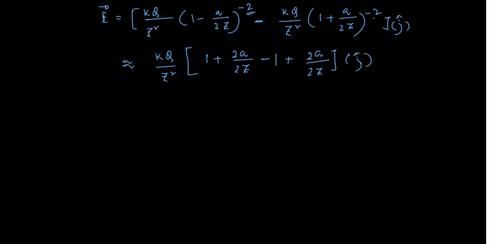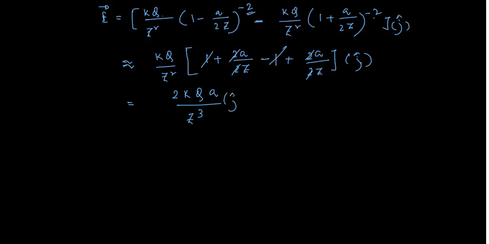So the 1 and 1 get cancelled, the 2 and 2 cancelled, so this is 2 into a by z, so I will get 2kQa divided by z cube j cap.